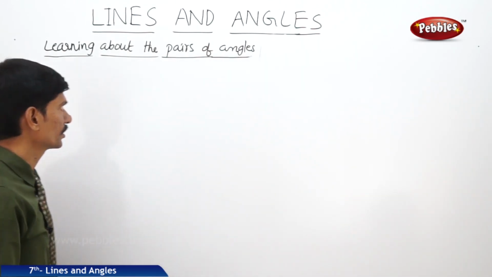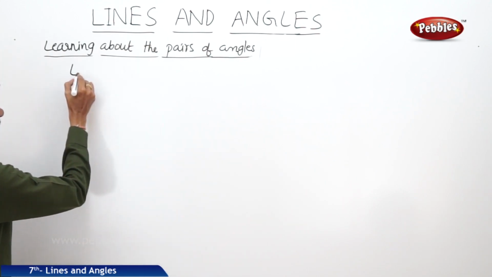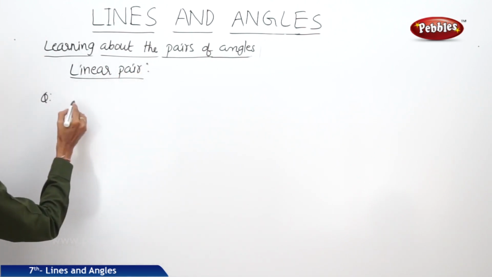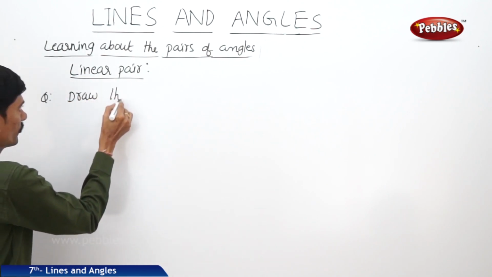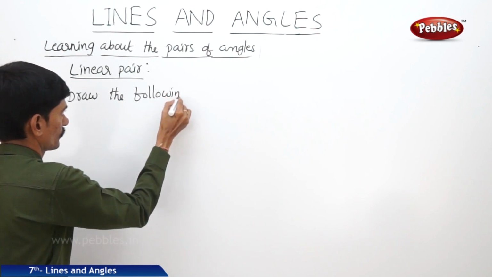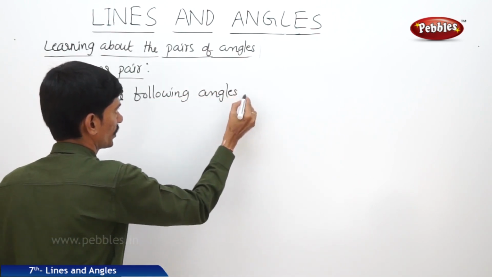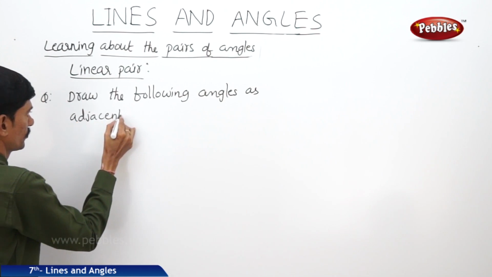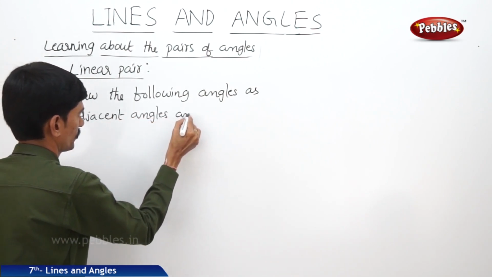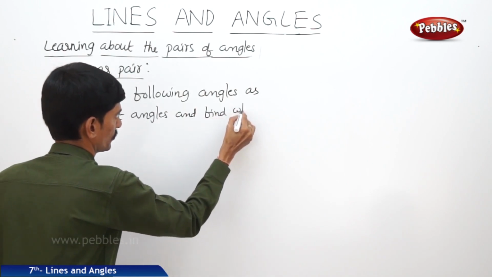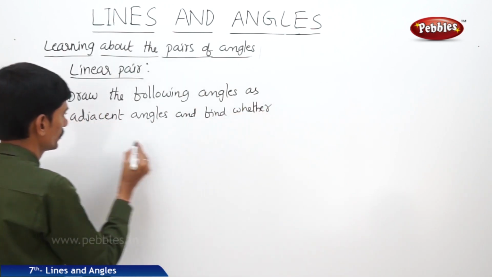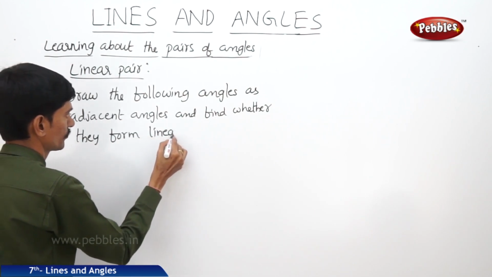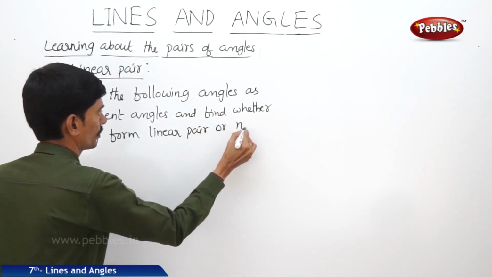Now let us solve a problem based on the linear pair of angles. Draw the following angles as adjacent angles and find whether they form a linear pair or not.